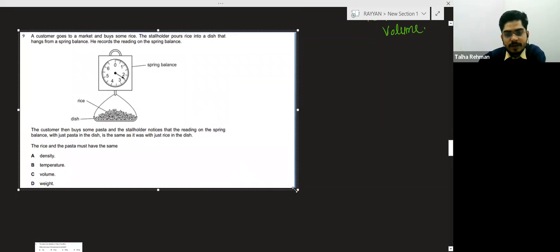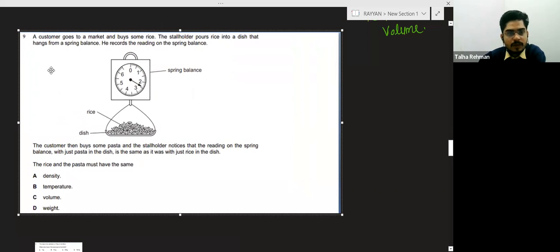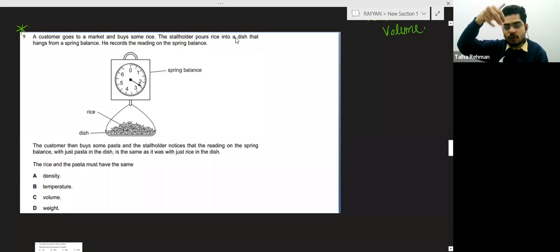Okay, so basically this is a good question. Here they are saying a customer goes to a market and buys some rice. Simple. After that they are saying the stall holder pours rice into a dish. So basically there will be a dish, in which the shopkeeper is pouring the rice. After that the dish hangs from a spring balance.